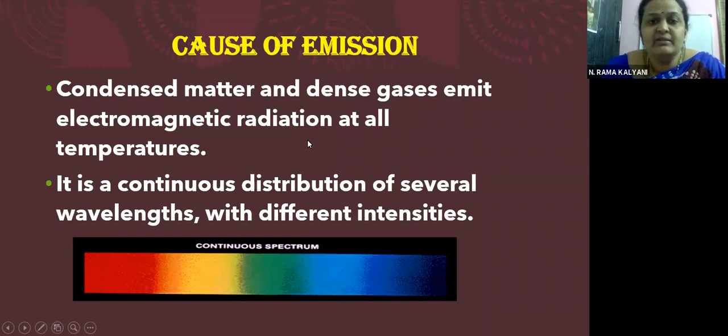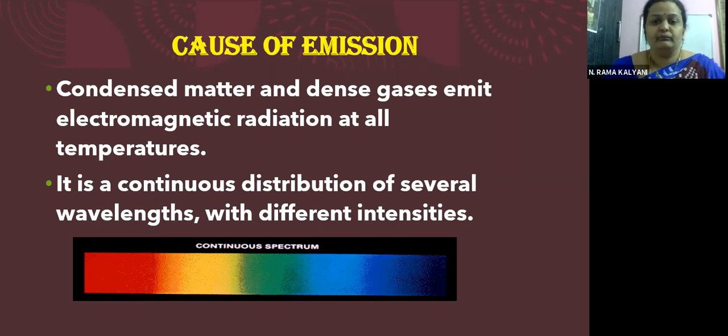So if we take condensed matter, what are condensed matters, children? Solids, right? So the particles of solids are condensed. Yes or no, children? And we can say liquids also, they are condensed to some extent. And if we have some gases which have high density, then they can emit radiation at all temperatures.